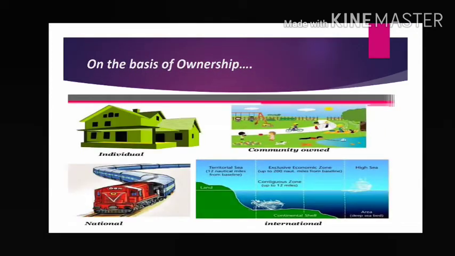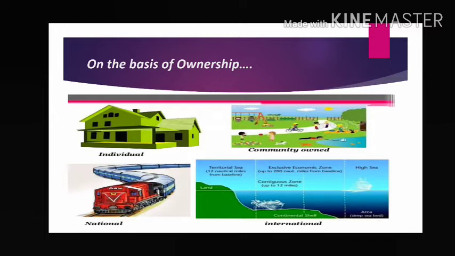Now come to the next. On the basis of ownership, I have told you ownership means who is the owner, who owns this resource. Individual resource means a single person. Community owned means, like here it is given, park. Park means it belongs to a group of people. It is not the property of a single person. National resource means it is for a country, like the railway given here.